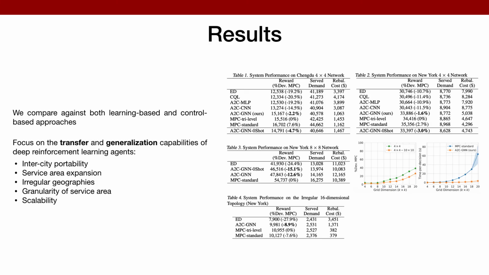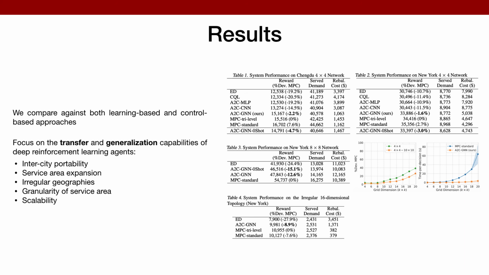In practice, we benchmark our methods against both learning-based and control-based approaches on real-world datasets from the cities of New York and Chengdu. We find that our method is able to achieve close to optimal performance in terms of operator profit and customer satisfaction, with significant computational gains when compared to state-of-the-art control-based approaches. In our experiments, we focus on assessing transfer and generalization capabilities of deep RL agents. Specifically, we find agents based on graph neural networks exhibit interesting zero-shot transfer performance.